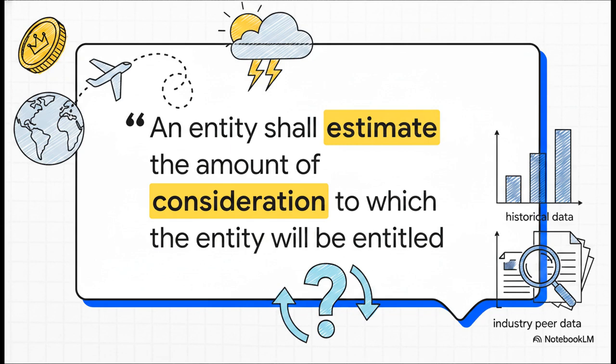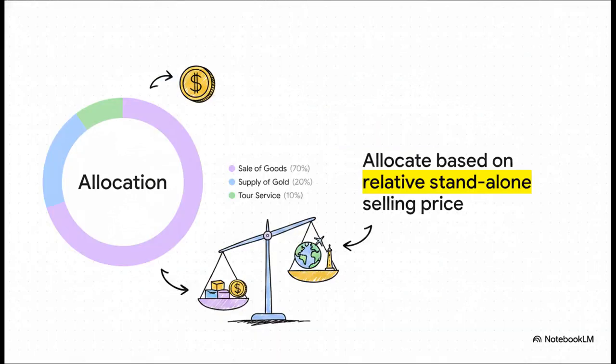Then you look at industry peer data for a representative sample. And this donut chart beautifully shows how we handle Step 4, allocating that transaction price. Under paragraph 74, we allocate the total estimated price to each performance obligation based strictly on their relative standalone selling prices. It's super logical. You just ask, what would we sell these primary goods for by themselves?